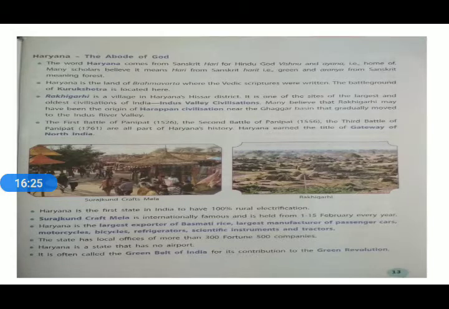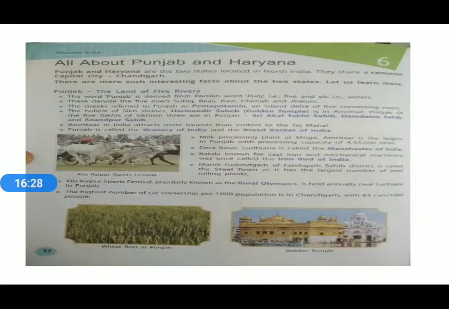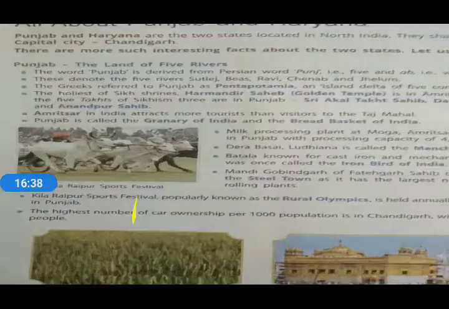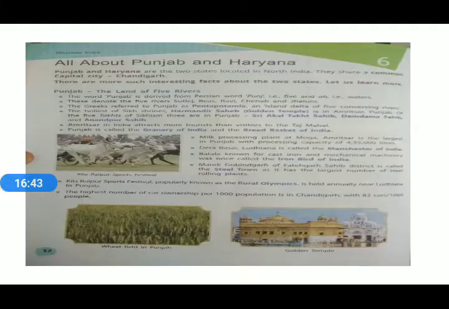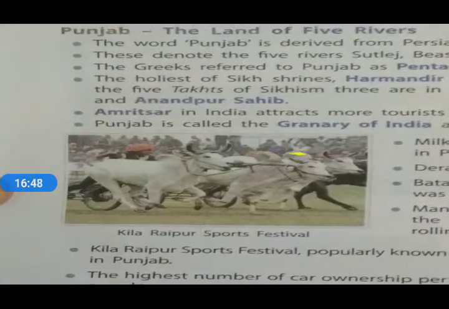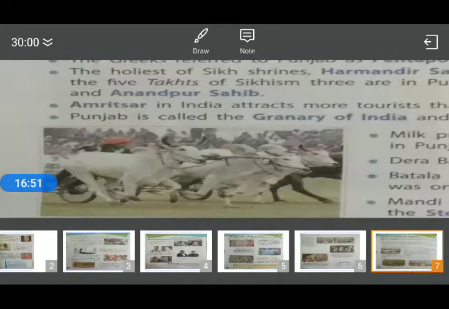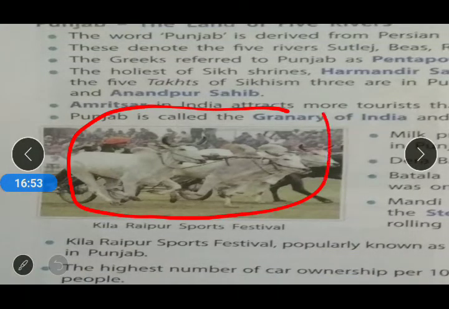So these are some of the importance of Punjab and Haryana given to us. That's why the name of the chapter is all about Punjab and Haryana. There you can see there are some pictures also given to us, and each describes a particular thing. The first picture is called the Killa Rajpur Sports Festival.